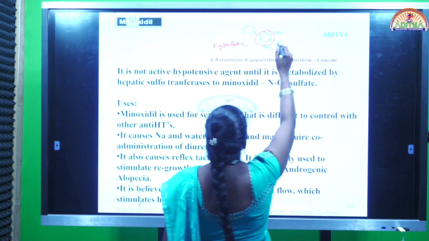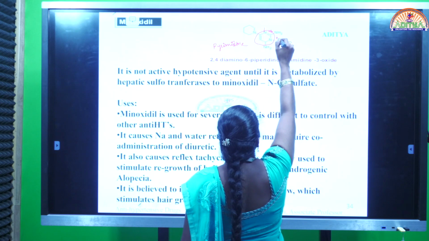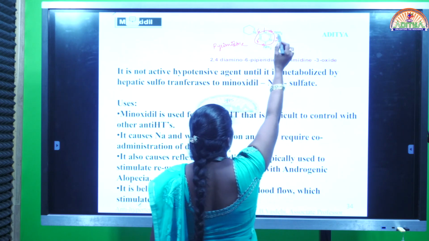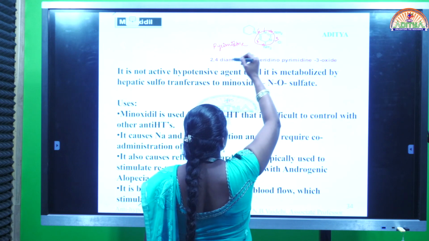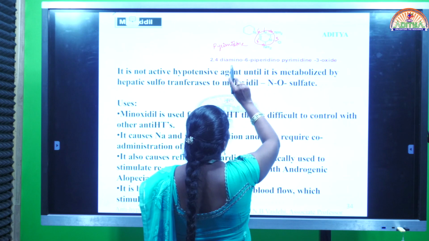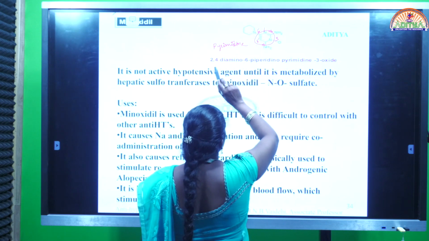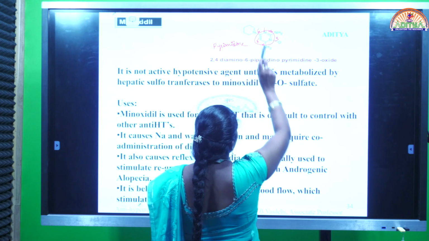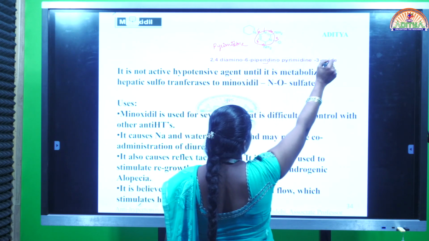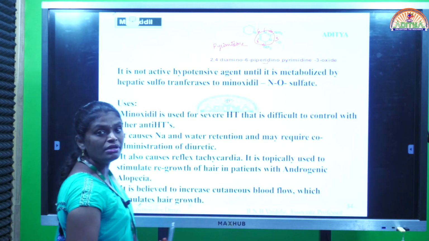Coming to the IUPAC name, see here. If you see numbering 1, 2, 3, 4, 5, 6. Okay, at second and fourth position, two amine groups are there. See, 2,4-diamino. At sixth position, piperidine. This ring is called piperidine. So 2,4-diamino, 6-piperidino. The basic nucleus pyrimidine. At third position, oxide is there. So 3-oxide. This is the IUPAC name of minoxidil.